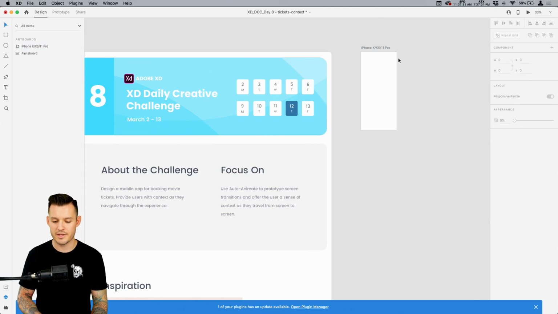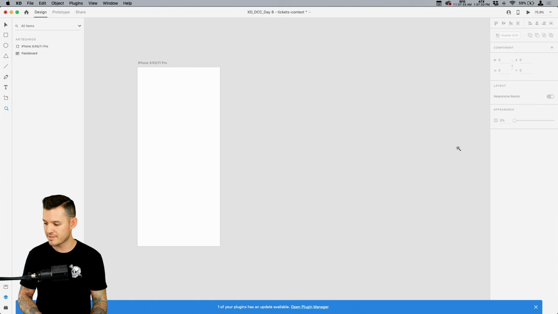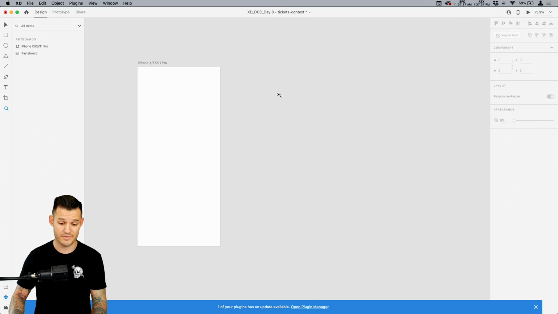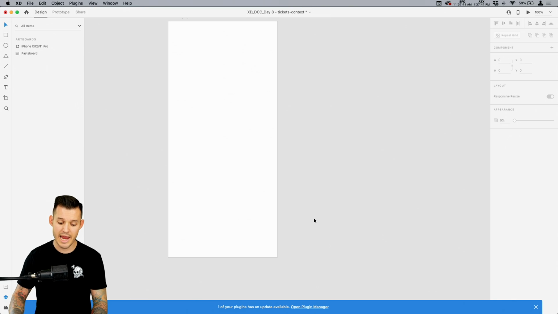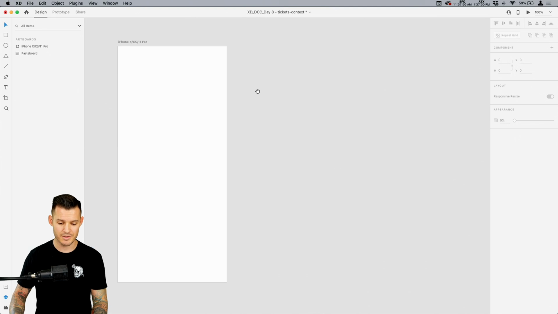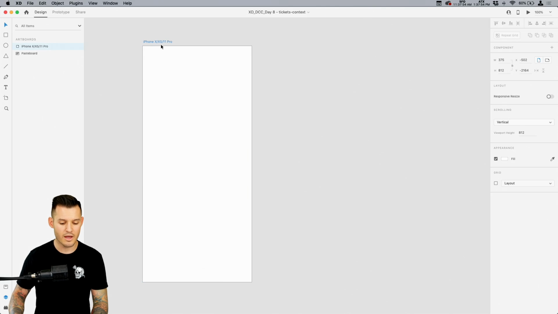So let's get started. I've seen a lot of movie ticket apps, and I'm thinking that this one is going to be very, very similar to a lot of the ones that we've seen. So let's just zoom out and get everything set here. And really nicely, XD's telling me that my plugin manager has some updates to make. So I'm just going to let XD update my plugins real quick. That's nice. That feels nice to be up to date. All right, let's jump right in.